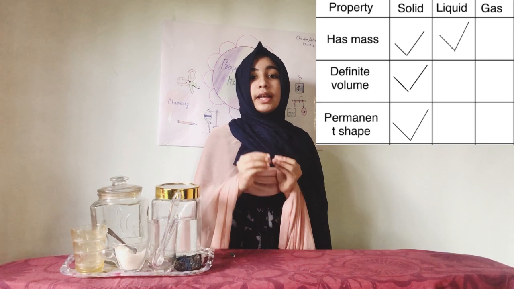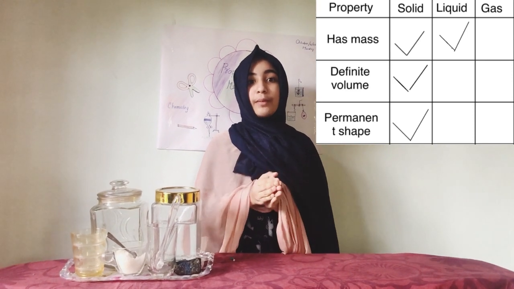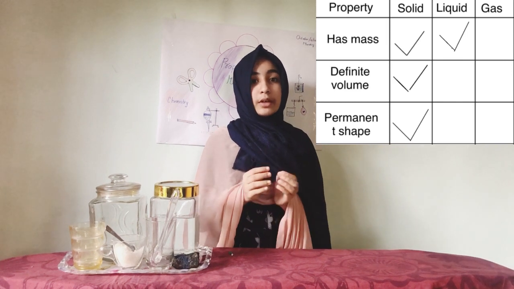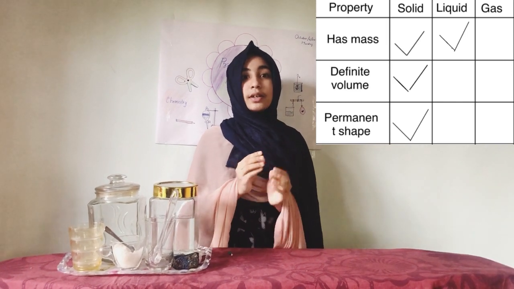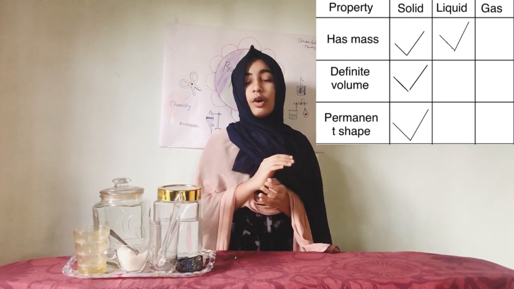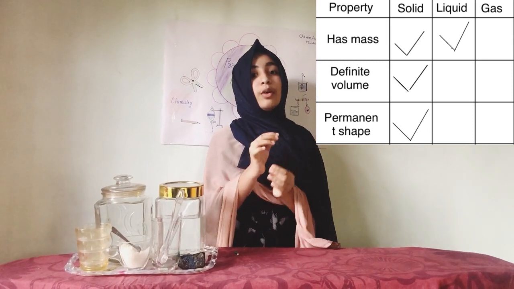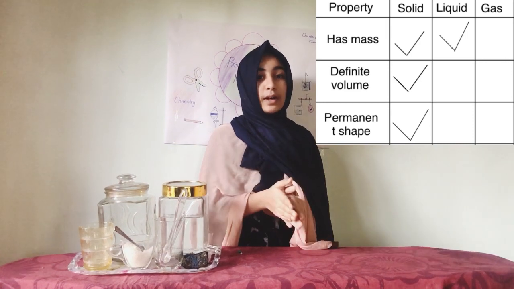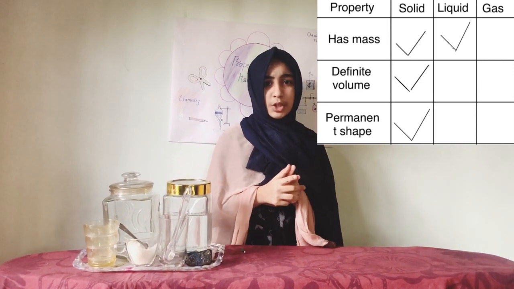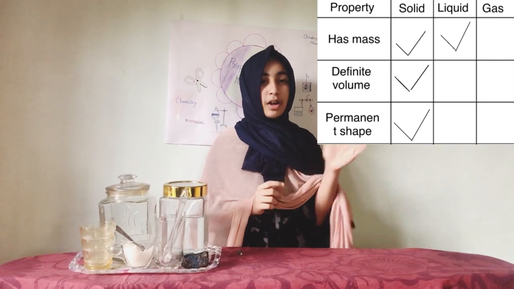Next one, liquid has definite volume. Yes, liquid has definite volume. The volume of the liquid does not change when we transfer it to another bottle or anything. It is not changing, so we get a tick there. Next one, liquid has permanent shape. Does liquid have permanent shape? Yes, there is a small doubt.